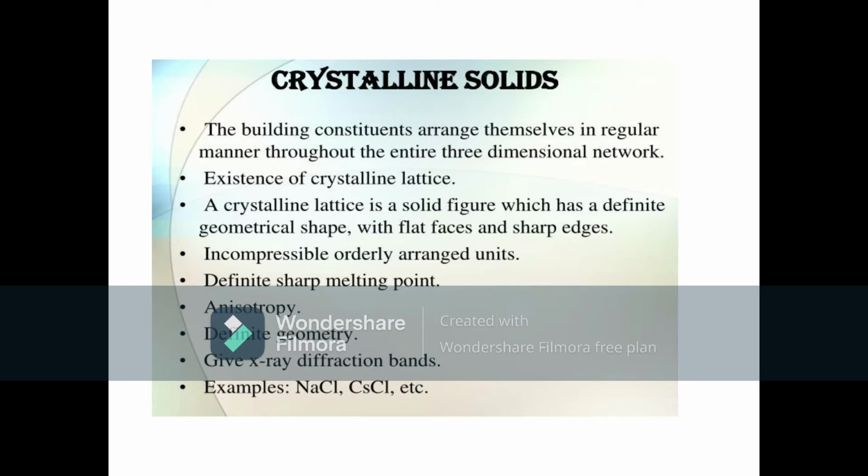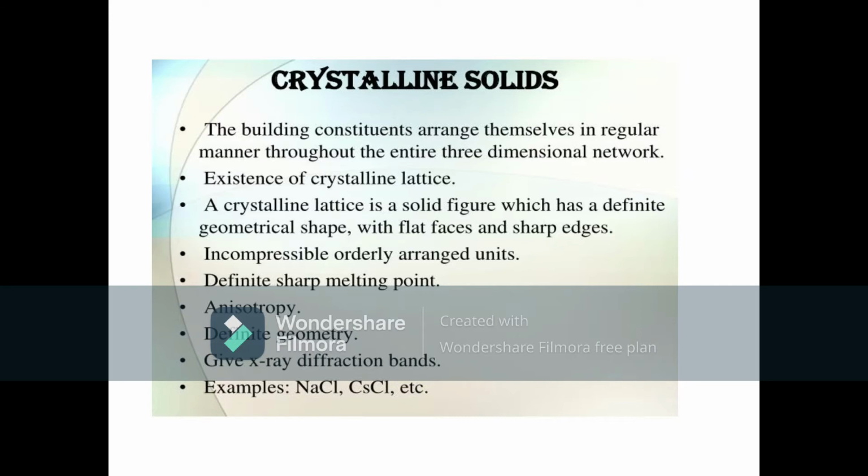Now, after the properties of solids, we'll talk about the classification of solids. We classify solids into two categories on the basis of the arrangement of the constituent particles: crystalline solids and amorphous solids.